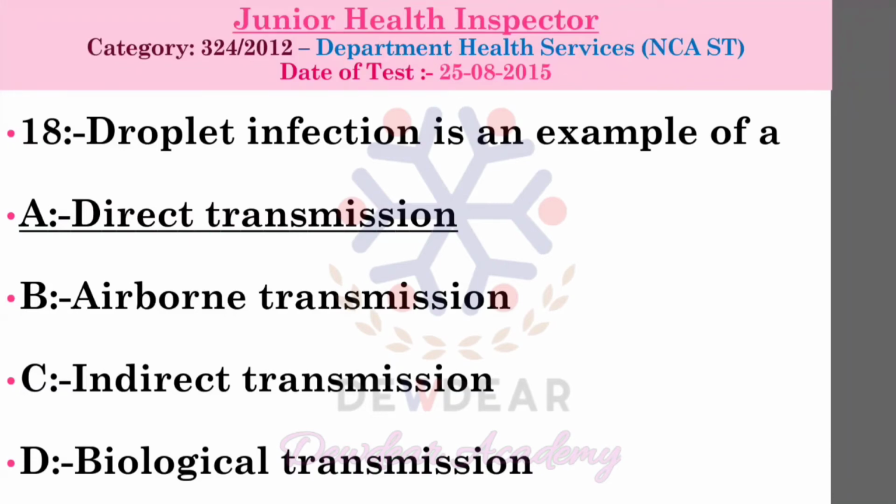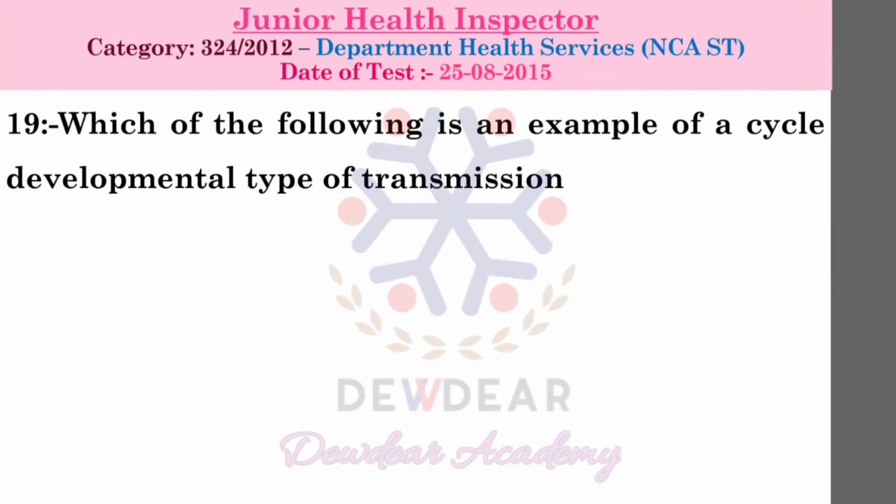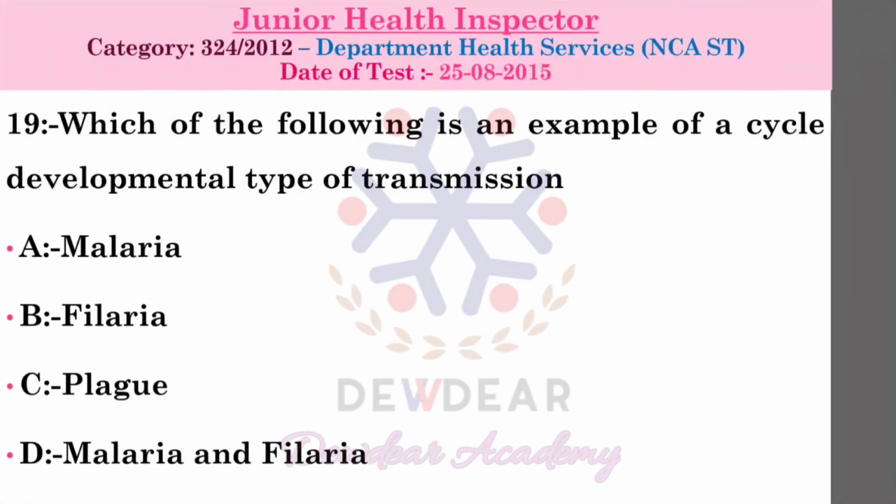So here the question is, what is droplet infection? It is an example of direct transmission. Then question number 19. Which of the following is an example of cyclodevelopmental type of transmission?